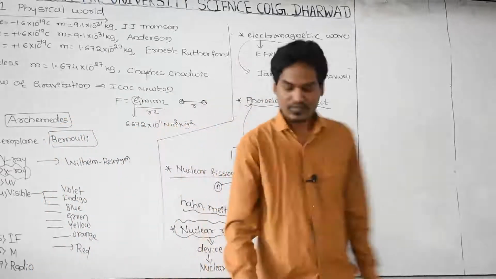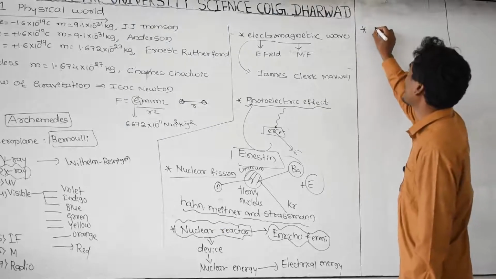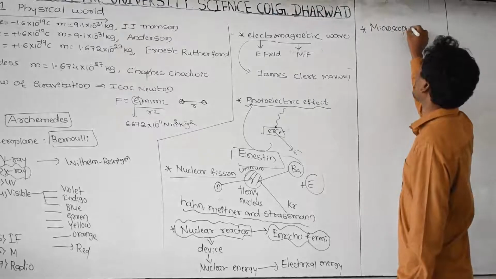And here, the last point I am discussing in the topic, there is a domain called microscopic domain. What is a microscopic domain?